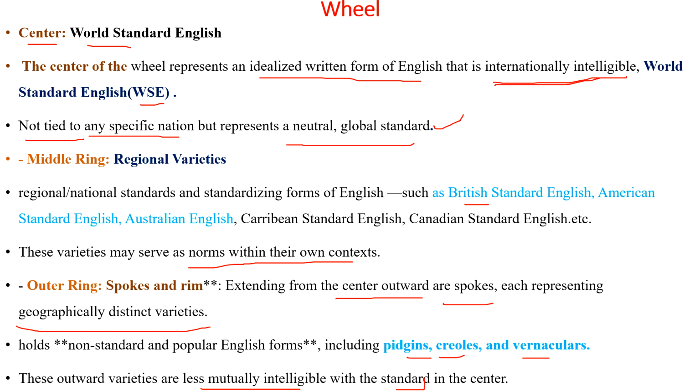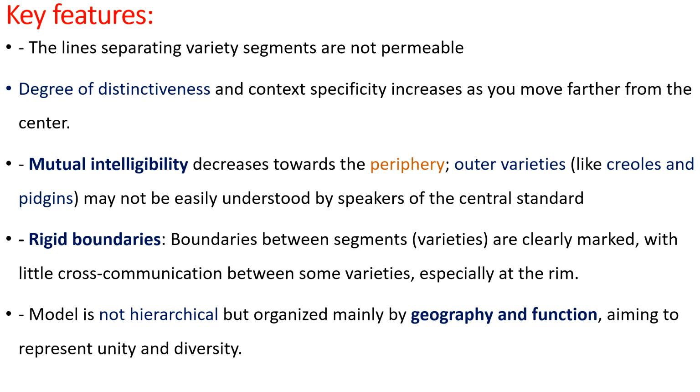So already I have told you that in the center we see world standard English. The varieties in the outer ring are less mutually intelligible with the center. So the lines separating variety segments are not permeable. I have already told you while explaining the picture of MacArthur's wheel.